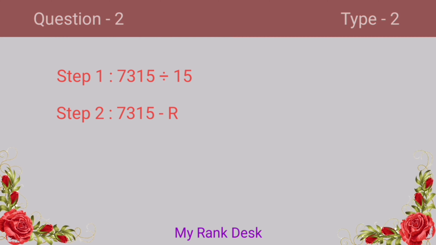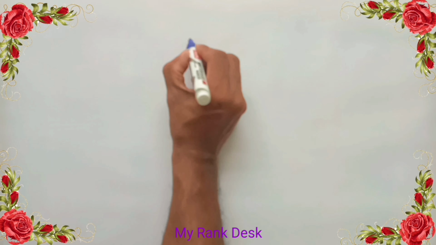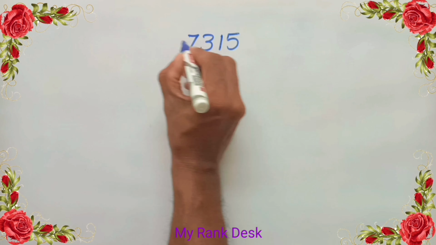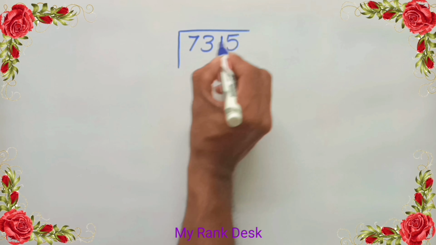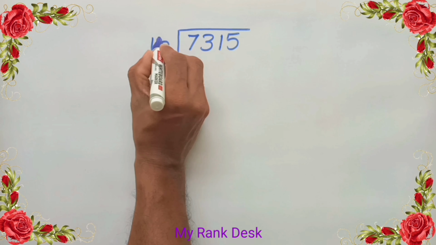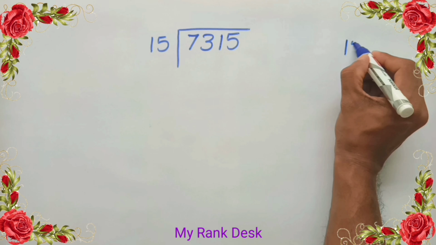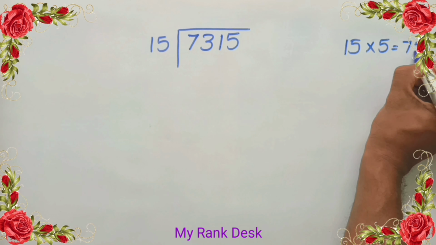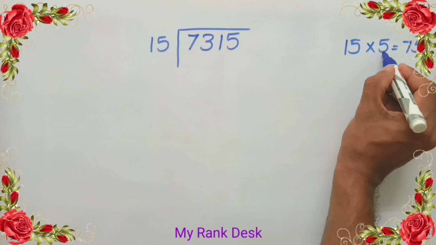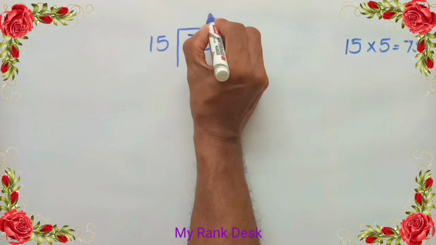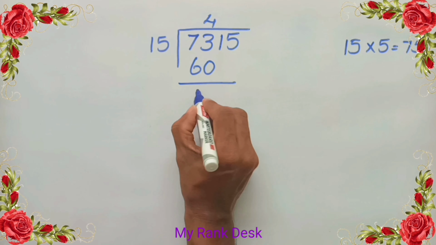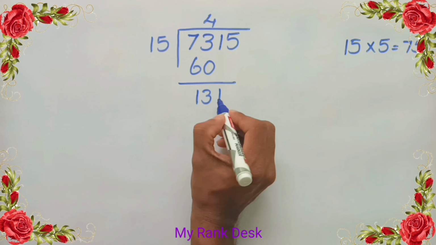Let's find the answer. Let's divide 7315 by 15. We know that 5 times 15 is 75. As 73 is less than 75, let's assume that 73 includes 15 4 times. 4 into 15 is 60, remainder 13, drop down 1.